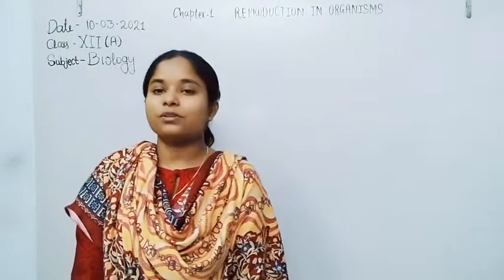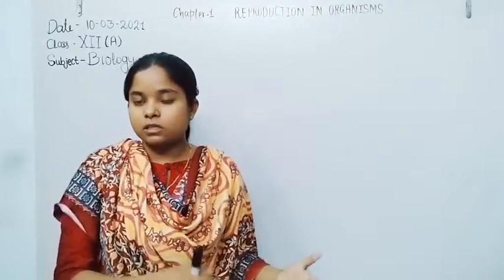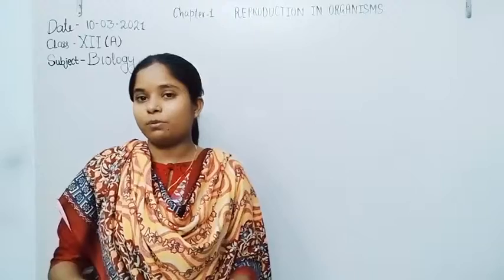In this class, I am going to start with another topic of the chapter Reproduction in Organisms. First we revise our previous class content, then we proceed to today's topic, that is asexual reproduction in plants. In the previous class, I already discussed what reproduction is and how many types of reproduction take place in an organism. There are two types of reproduction: asexual reproduction and sexual reproduction.